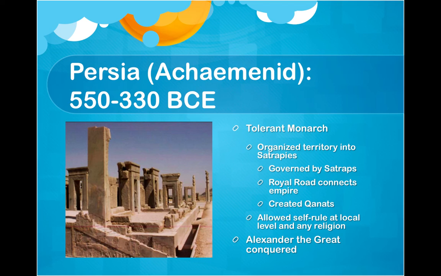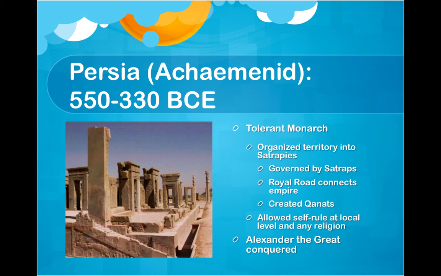And so they'll take taxes that they need, and they'll create public works to unite the whole area. Things like roads, which will eventually lead to a royal road connecting the majority of the empire, and qanats, which are underground irrigation systems. But they let everyone else do what they want to do.